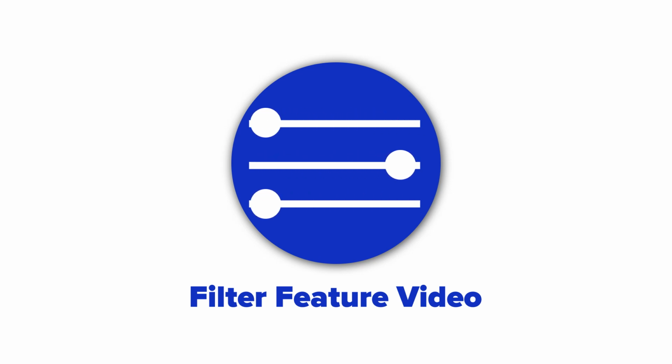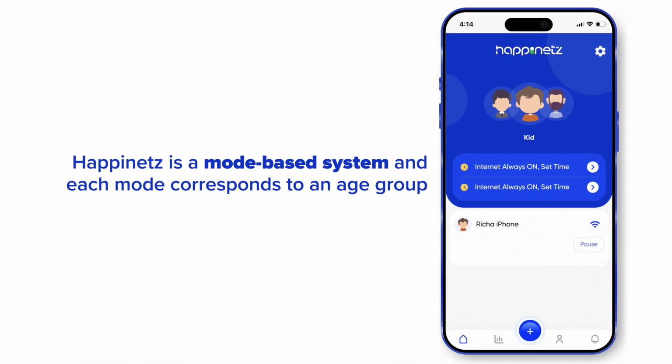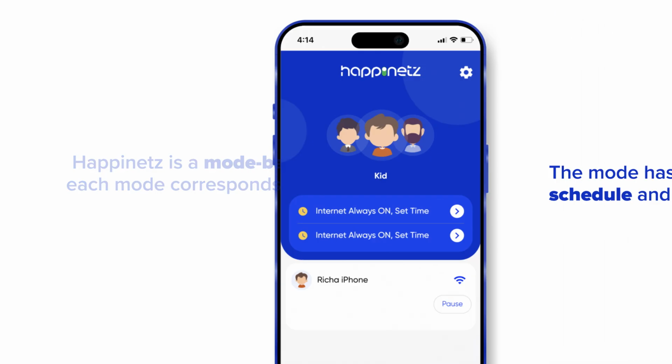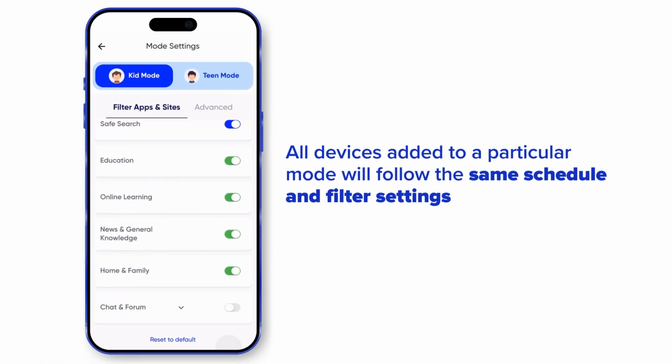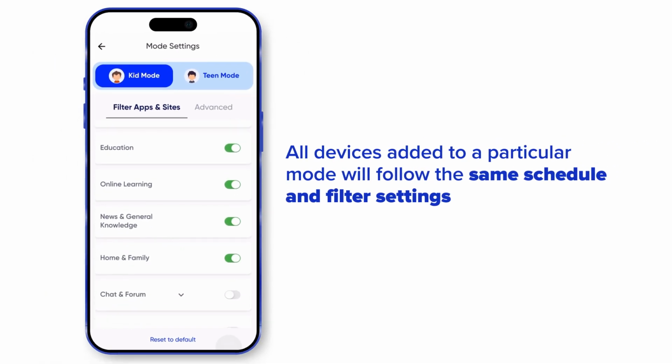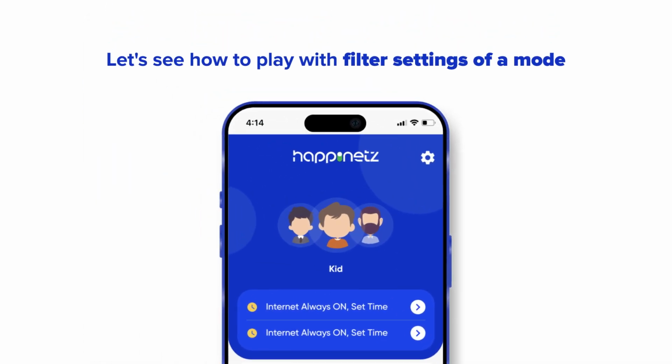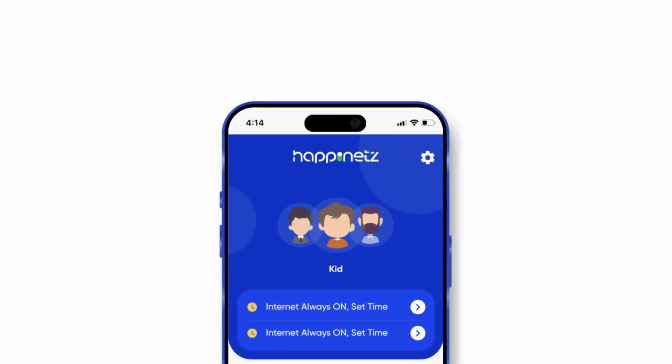Filter feature video. Happiness is a mode-based system and each mode corresponds to an age group. The mode has its own customizable schedule and filter settings. All devices added to a particular mode will follow the same schedule and filter settings. Let's see how to play with filter settings of a mode.